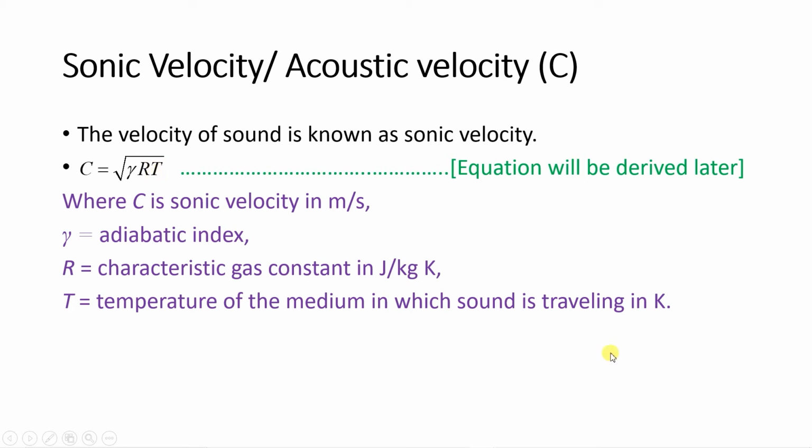So this temperature is the temperature of the medium in which sound is traveling. And gamma will also be the adiabatic index of the medium in which the sound is traveling. For air, gamma will be 1.4. For monoatomic gases like helium, it will be 1.66 or 1.67.